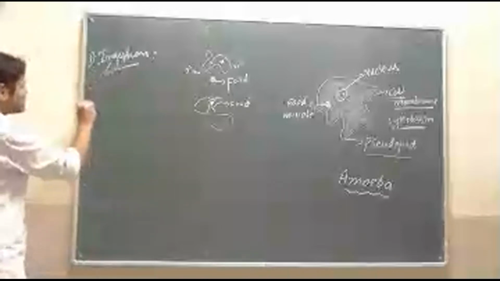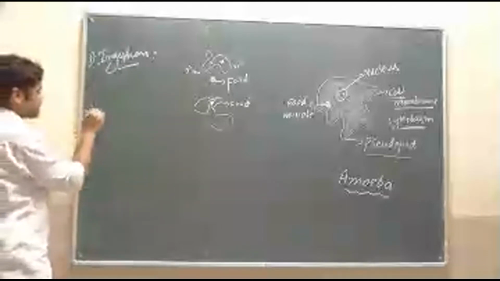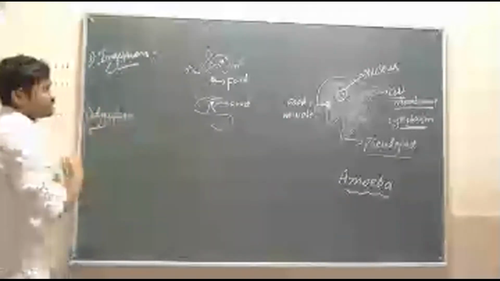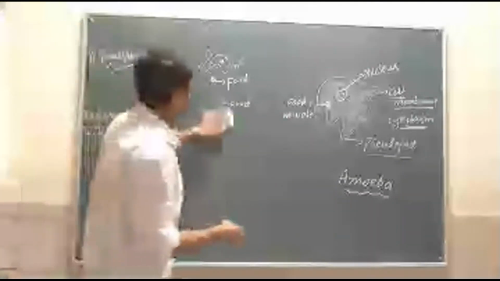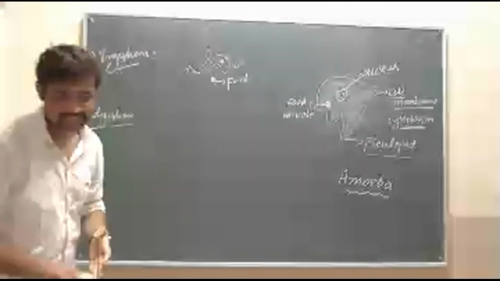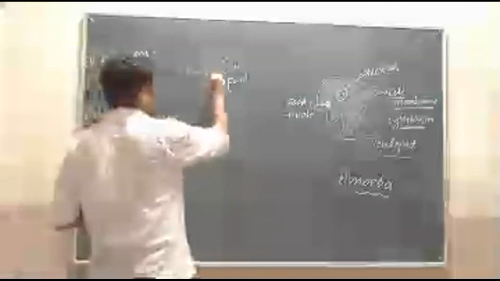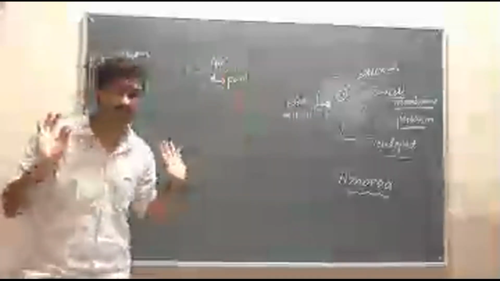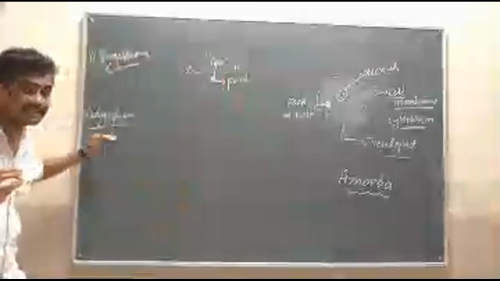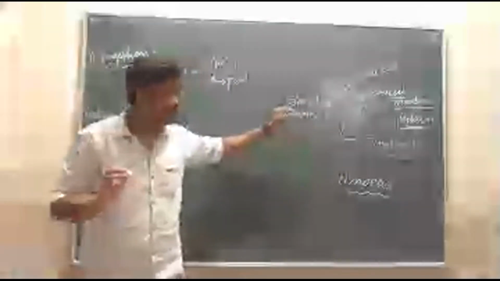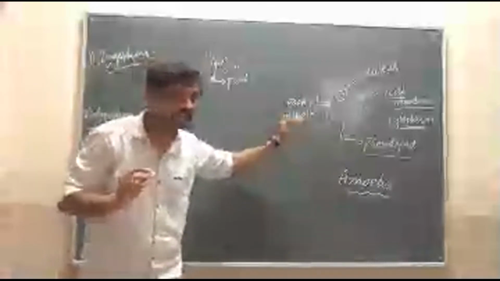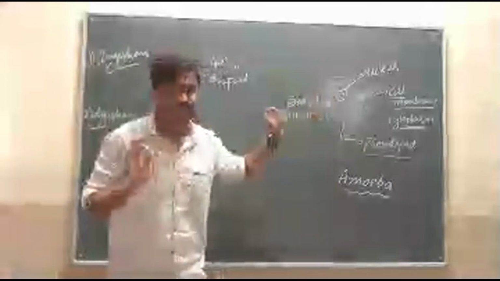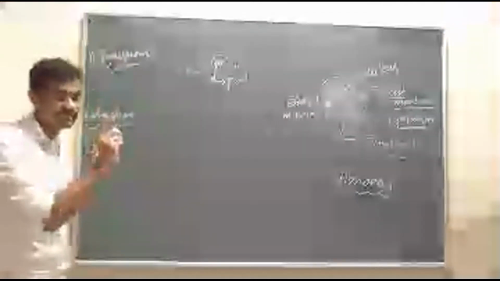Then the second step. Second step is digestion. As soon as the food enters into the cell, that means into the amoeba, see digestion. See food vacuoles. Food vacuoles are the cavity where the food is digested. That is in the food vacuole. Then that food enters into the food vacuole.